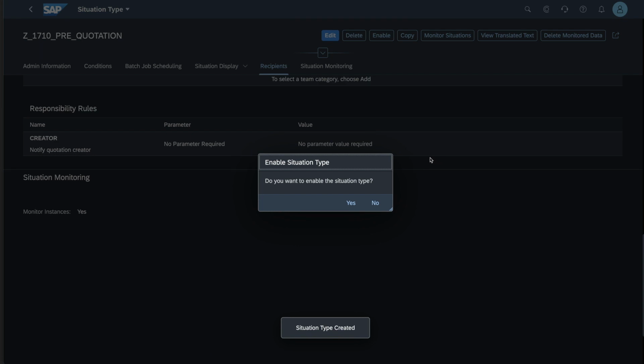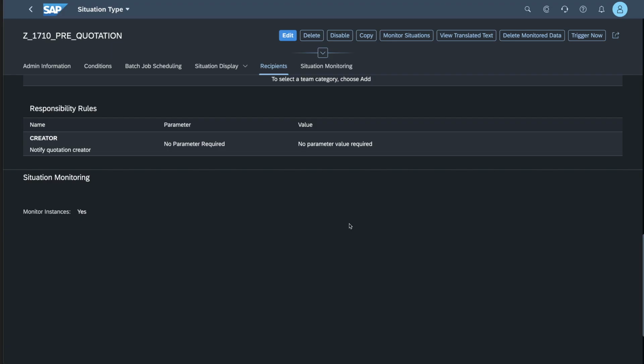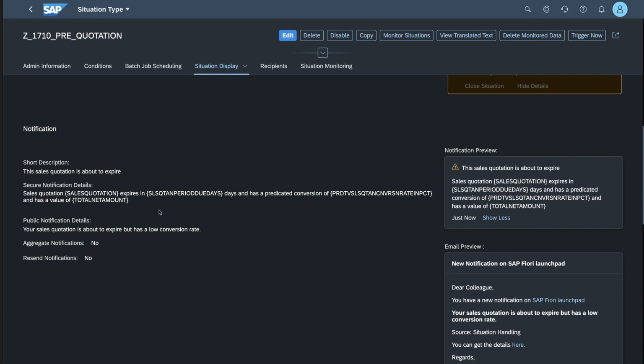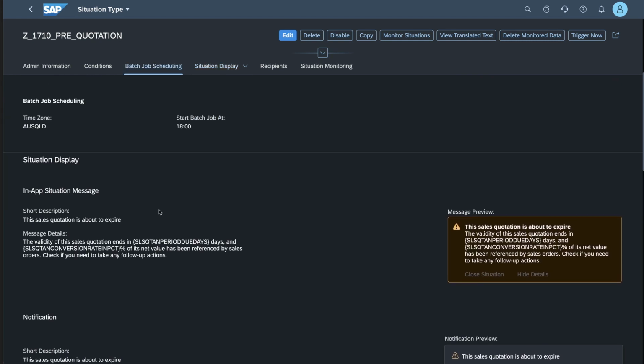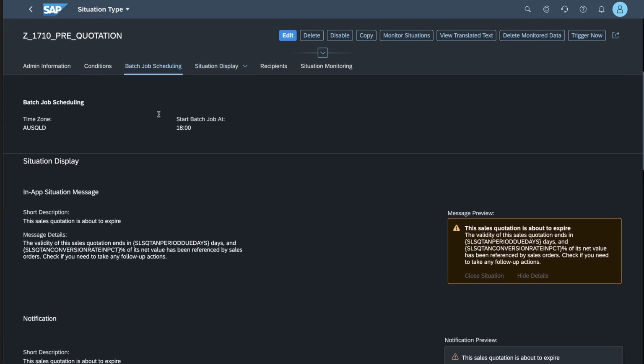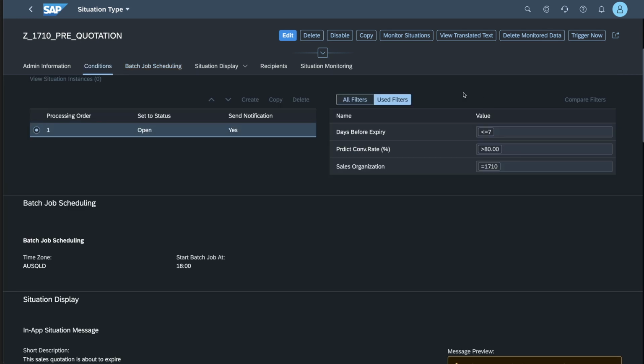The system is asking, do you also want to enable the situation? In other words, make it active. And we are going to say yes. Now, the batch job, as I said, is planned to run every day at 6 p.m. in Queensland. But what we are going to do is trigger or simulate the running of that background job right now.